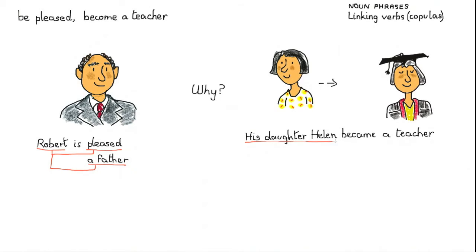His daughter Helen, I'll underline that. Now she wasn't a teacher. I'll put a dotted line there, but she became a teacher. So there was a moment when she wasn't a teacher, and then she was. Those are two different kinds of linking verbs.